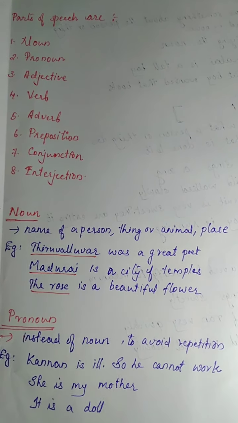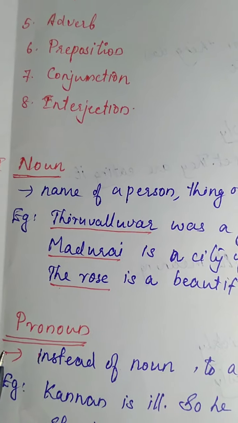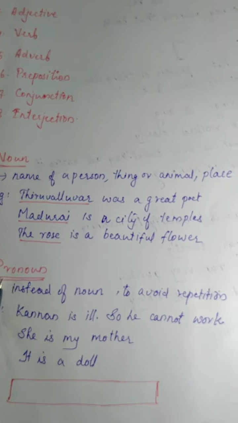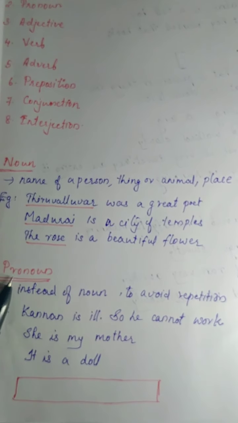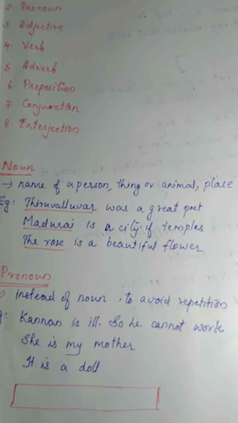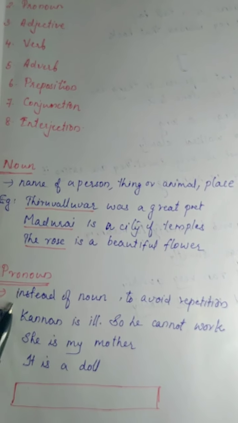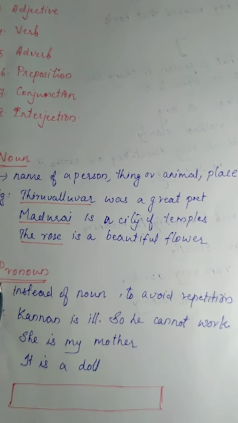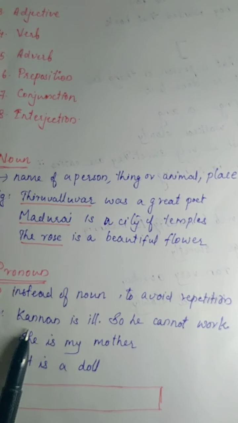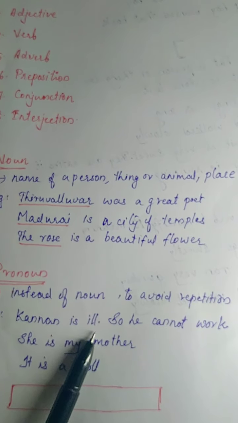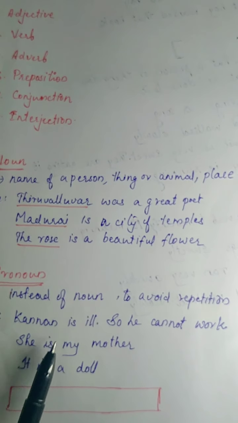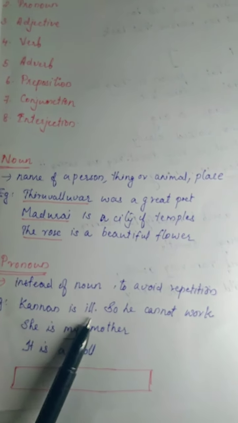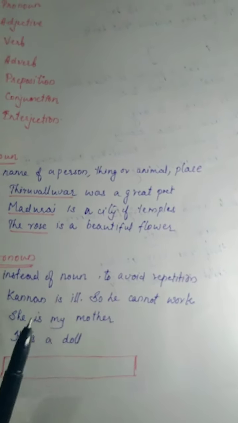We can go to the second parts of speech. It's pronoun. What's the meaning of pro? Pro means instead. Pronoun means instead of noun. So the words we are using instead of noun to avoid repetition, we can call it's a pronoun. For example, Kannan is ill, so he cannot work. We can rewrite this sentence as Kannan is ill, so Kannan cannot work.